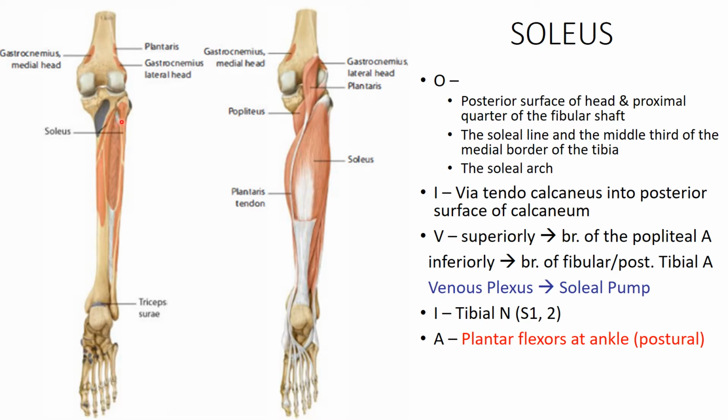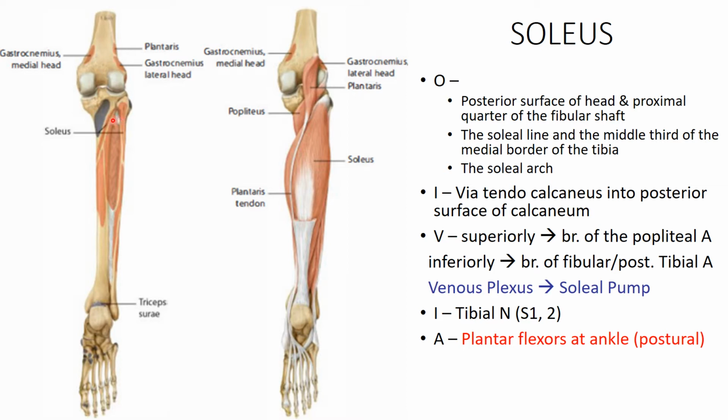Between them there is an aponeurotic arch, known as the soleal arch. The posterior tibial artery and the tibial nerve both pass deeper to this soleal arch.